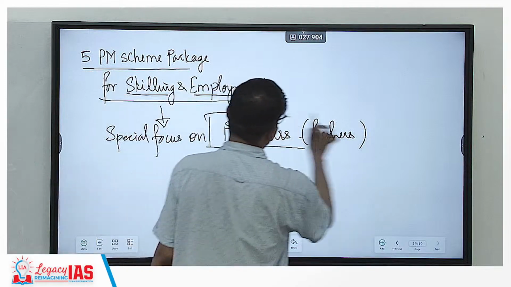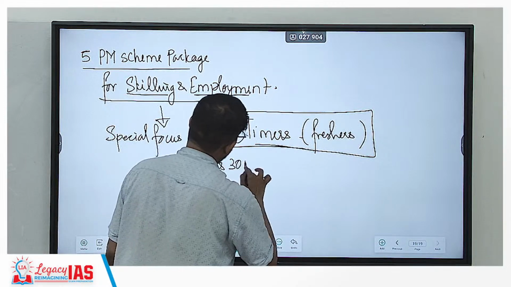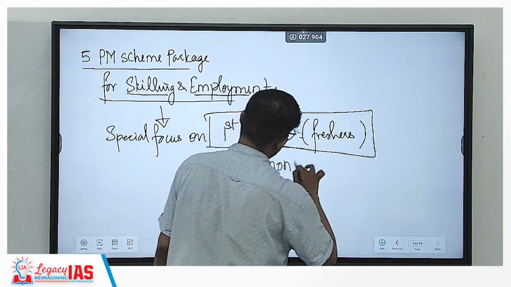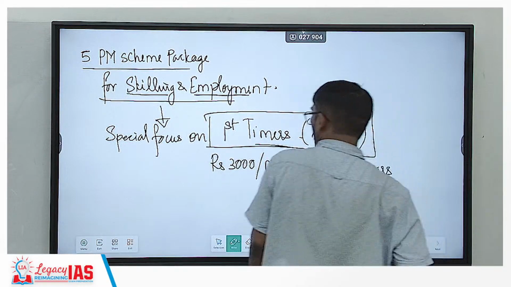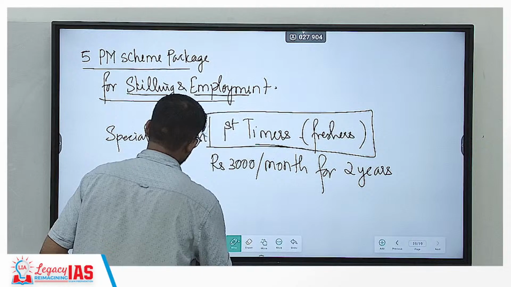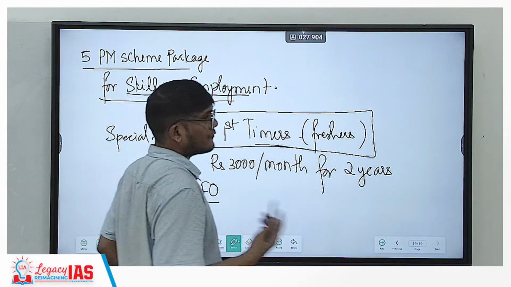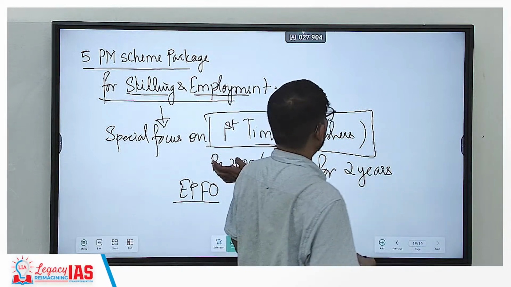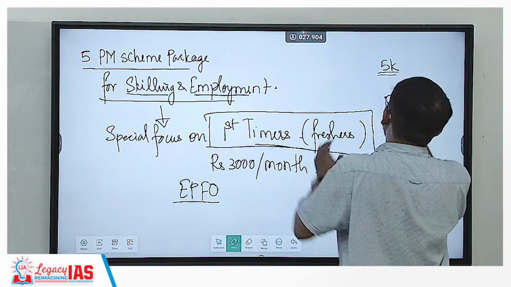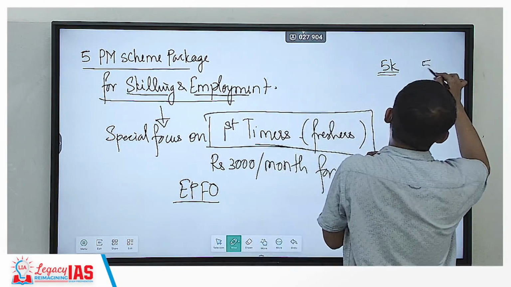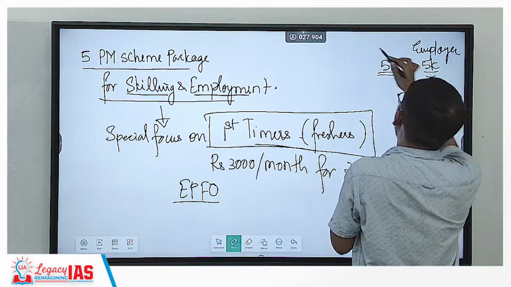The government is saying, if you hire the freshers, rupees 3,000 per month for 2 years in the EPFO, Provident Fund account of the employee. You know, how does the Provident Fund work? If 5,000 is invested by the employee, the other 5,000 is given by the employer. The employer matches your amount.